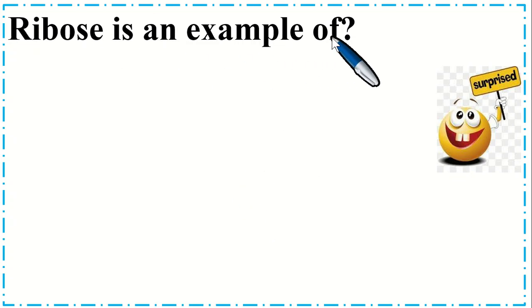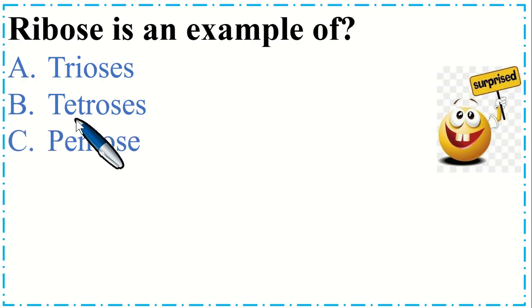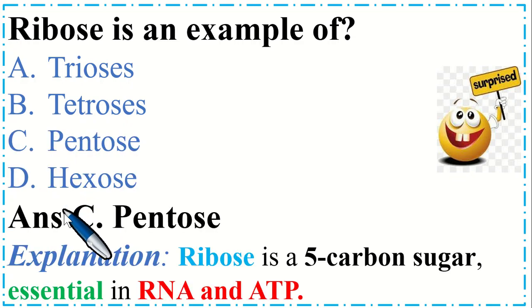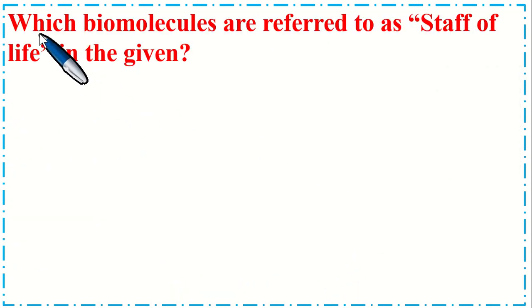Ribose is an example of option A, trioses, B, tetroses, C, pentose, and option D, hexose. So the correct option is C, pentose. Ribose is a 5-carbon sugar essential in RNA and ATP. Which biomolecules are referred to as staff of life?